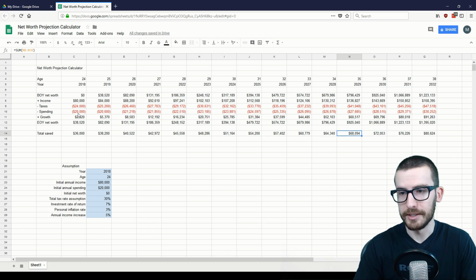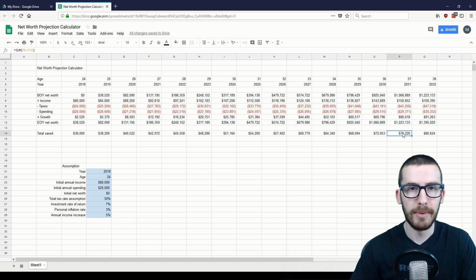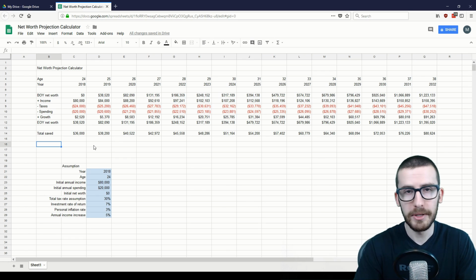One thing that's also neat to see from this is that by age 37, your investments will produce more in income than the actual amount of money that you can save, which is pretty cool to think that your investments are now producing more for yourself than you are. But again, $1 million will be more to some and less for others. A lot of it depends on what your current and desired actual spending are. If your spending is exceptionally low, $1 million will go a lot further. However, if you have more expensive tastes and a higher cost of living, then $1 million won't go quite as far.